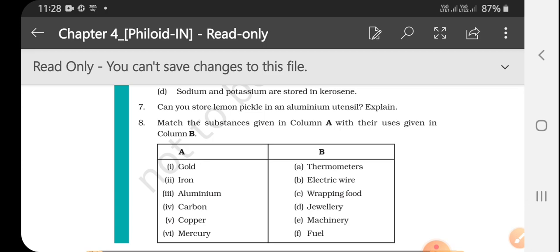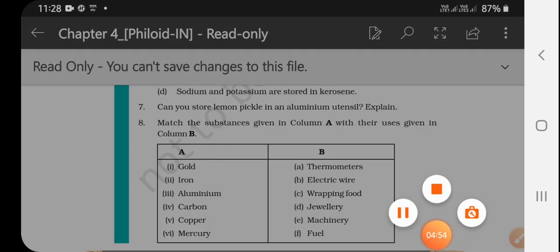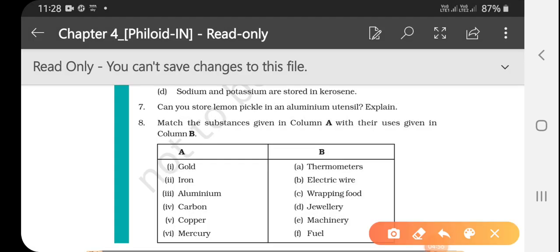The next is to match the substances given in column A with their uses given in column B. Gold will be matched with jewelry, iron with machinery, aluminium with wrapping food, carbon with fuel, copper with electric wire, and mercury with thermometer. So these are the perfect uses of these metals.